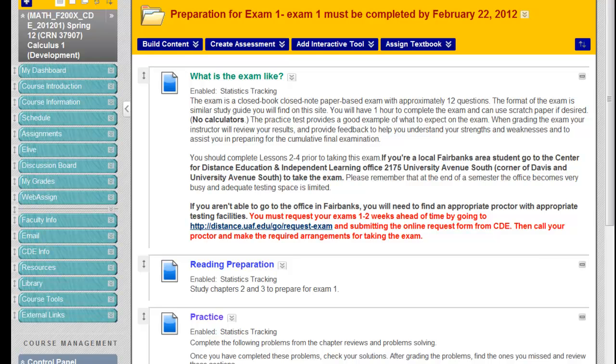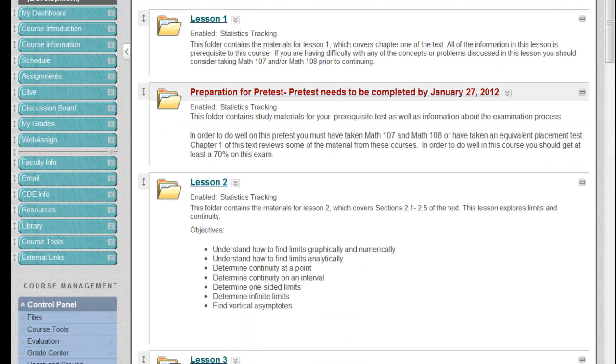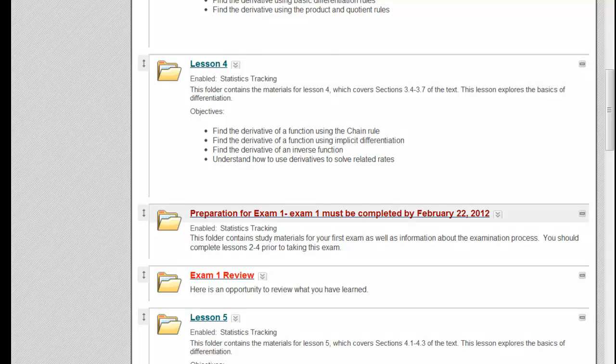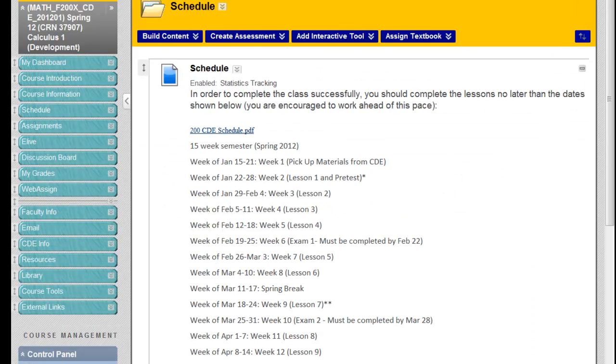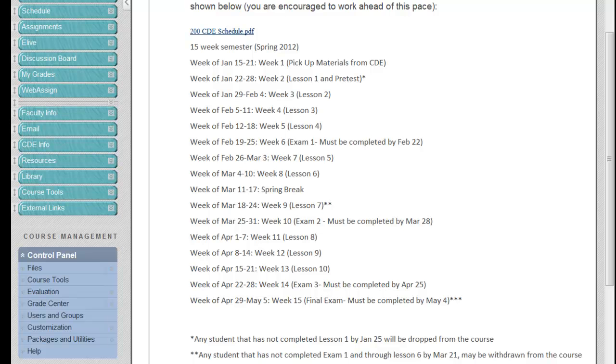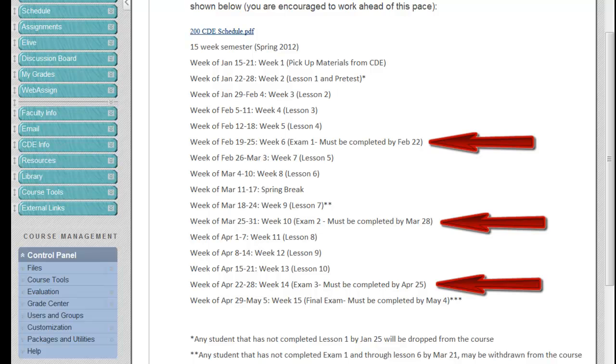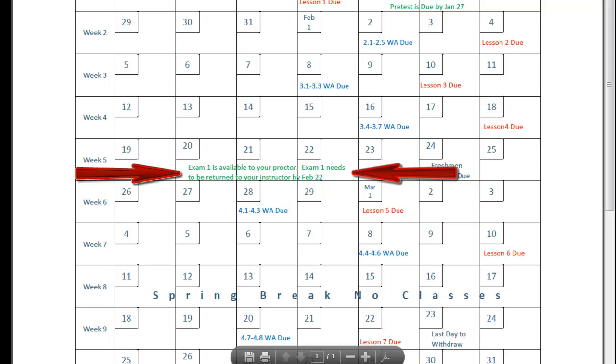Okay, all of your exam dates are posted in a number of places. They are under the assignments tab in your assignment folders. So again, you'll see the due date for each of the exams listed in that exam folder. They're listed on the schedule. So in the week-by-week schedule that's listed there, the snapshot, it shows when you need to complete them. On the day-by-day schedule, it shows you when it's going to be available as well as when it's due.